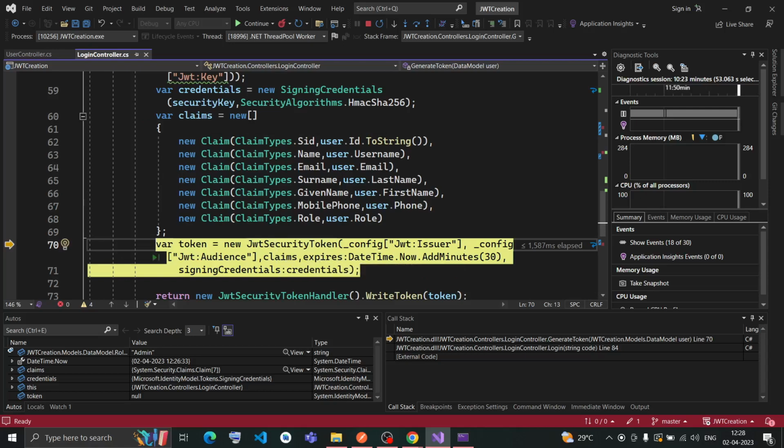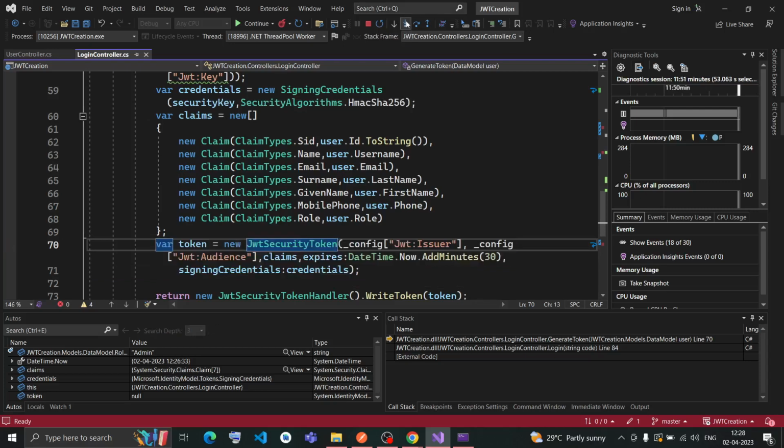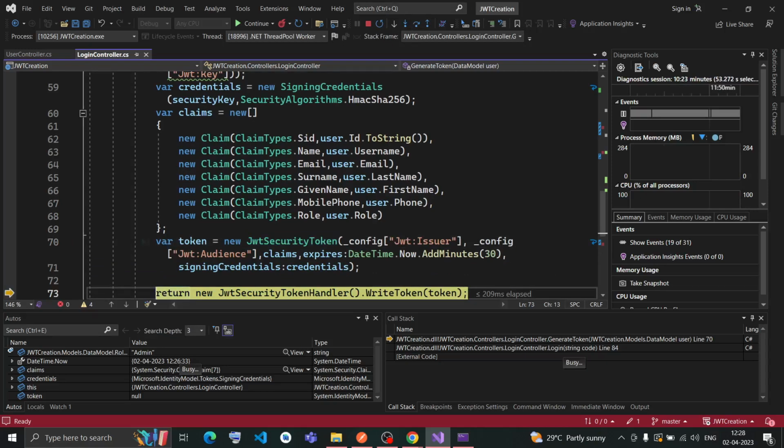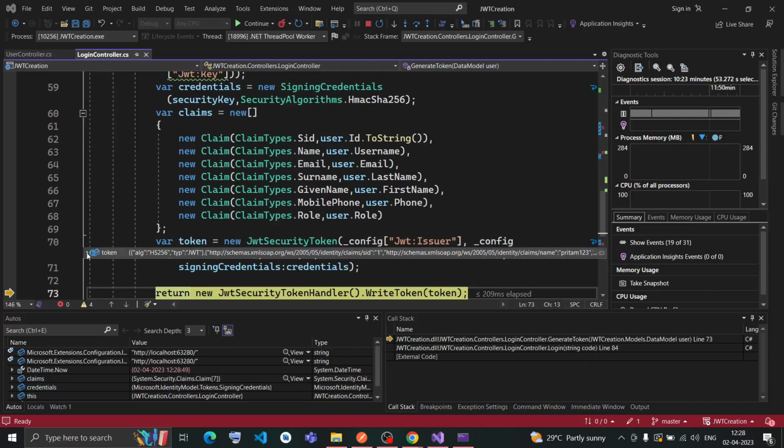Then the expiry date. The expiry date of this JWT token is set as 30 minutes. I have added 30 minutes to the current date time, so that the expiry time will be 30 minutes from now. And then the signing credentials as credential. So the credential data has been created, I passed it here. If I run it, the token has been created. You can see the data for the token is this.